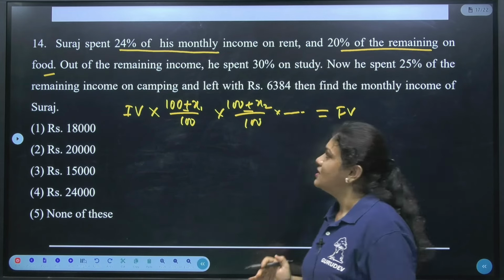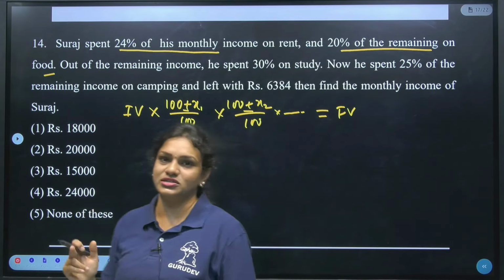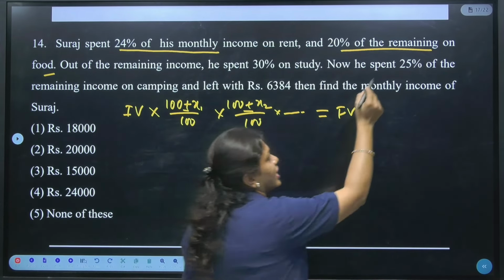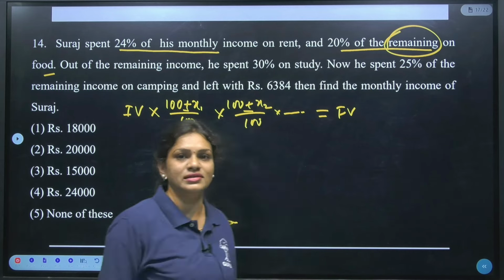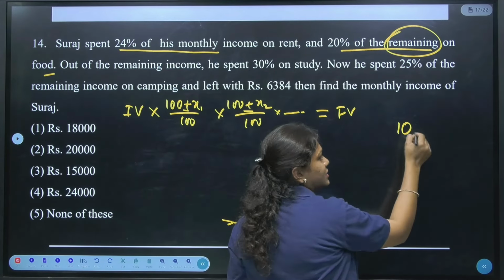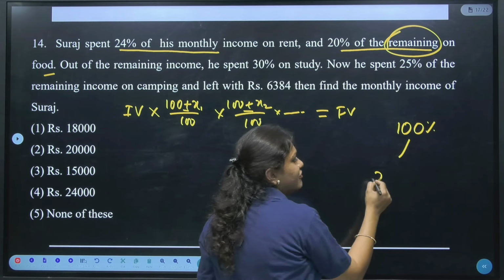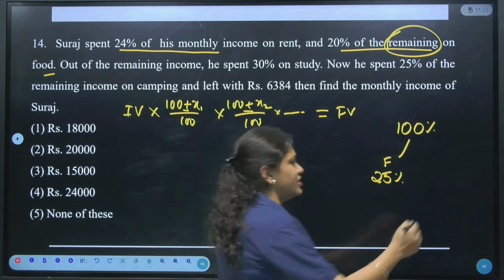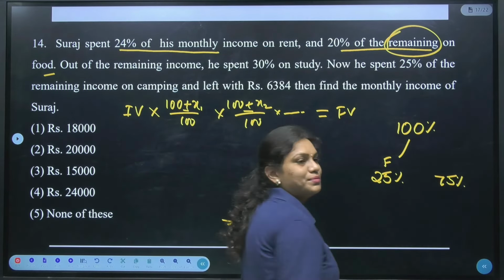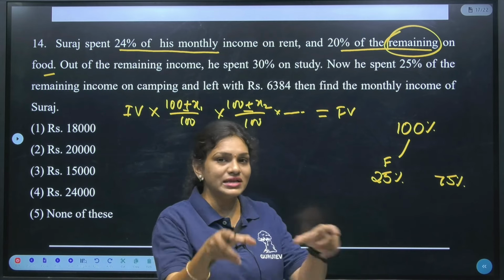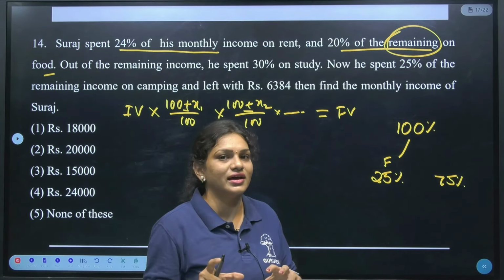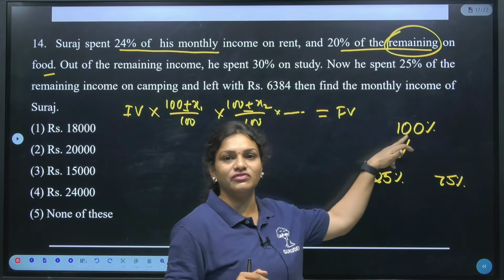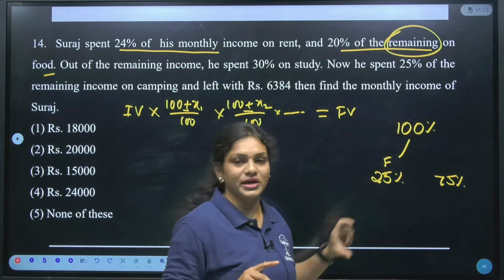Now in this case, guys, just try to understand why I am applying this condition here: the word remaining they have given. If my income is 100%, and I spend 25% on food, how much is left? 75% is left. This 75% is the remaining amount. But in this question, try to understand what they are asking. If my income is 100%, 25% of the income I have spent on food.